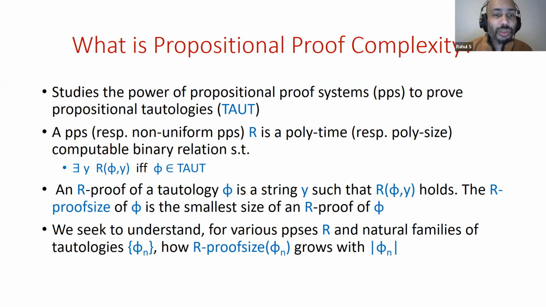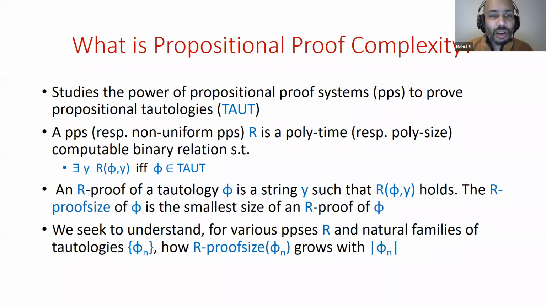So if phi is a tautology, there exists a y, a proof. That's the completeness part. And if there's a proof, then phi is a tautology. That's the soundness part. And the fact that R is polynomial time computable captures the efficiency of the proof system. The nice thing about this way of looking at things is that you can easily generalize it to non-uniform PPSs just by making R poly-size computable rather than poly-time computable. This isn't something that's considered much in proof complexity, non-uniform PPSs, but they have been defined and studied, and they will feature in a couple of the results that I mention.